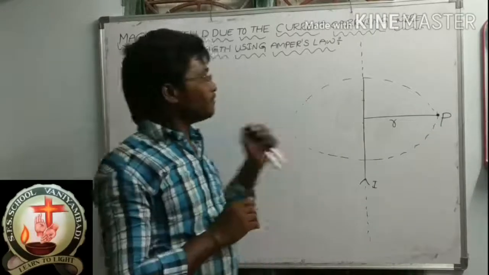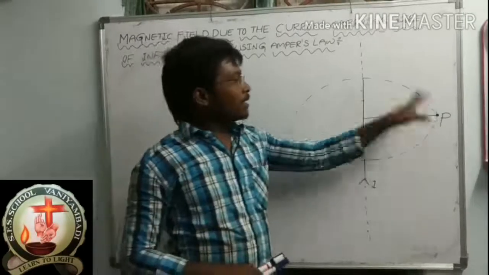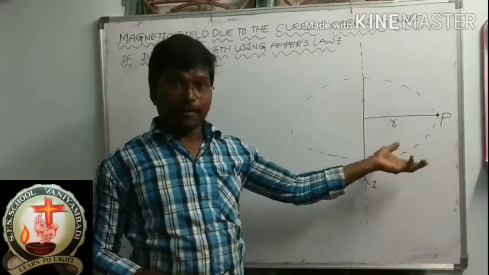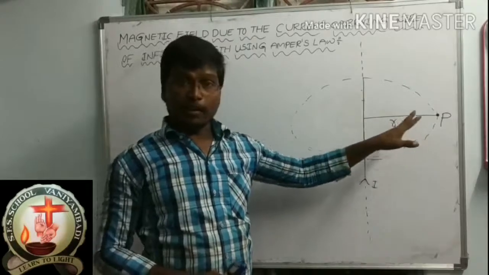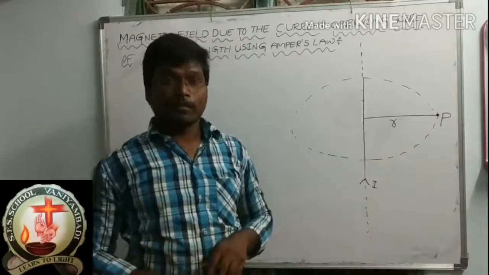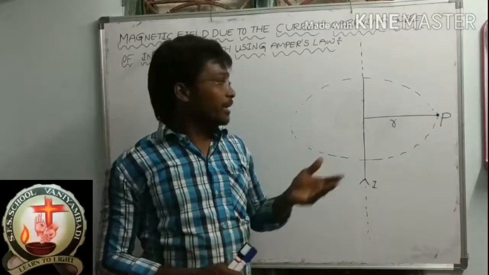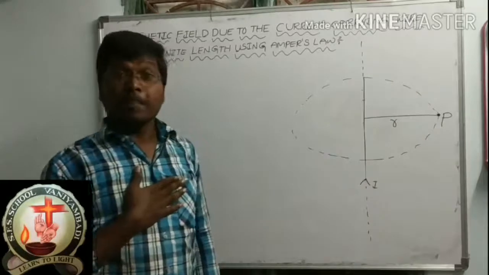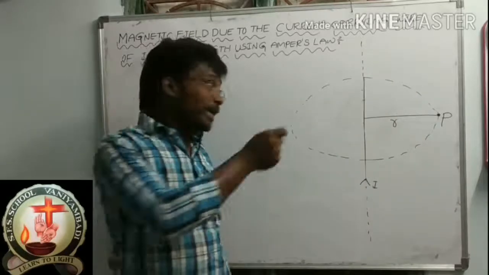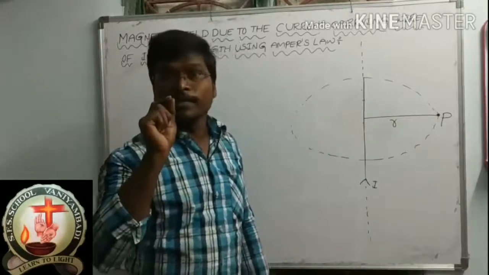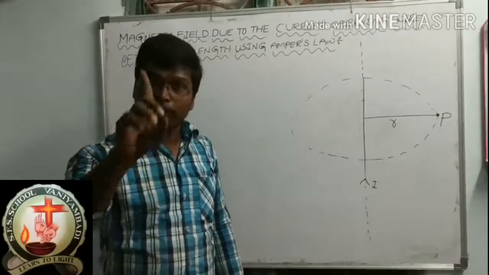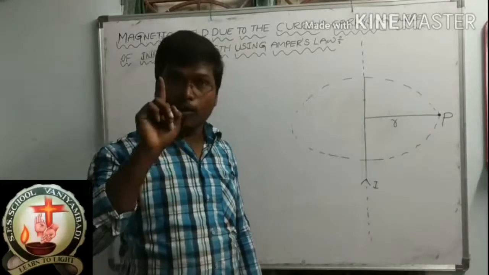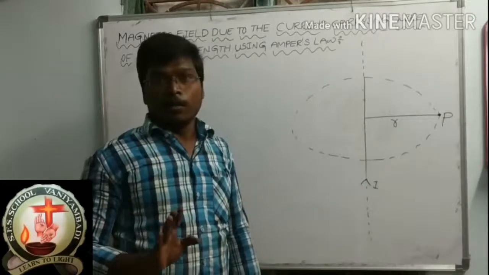So here, this is the current carrying conductor, and this is the magnetic field line. At point P we have to find the magnetic field. So at point P I am drawing an Amperian loop. Just remember this point; if you understand this, the concept will be finished. Try to understand this point.